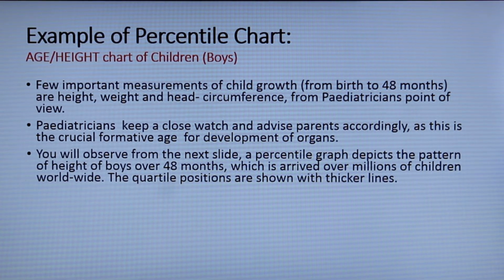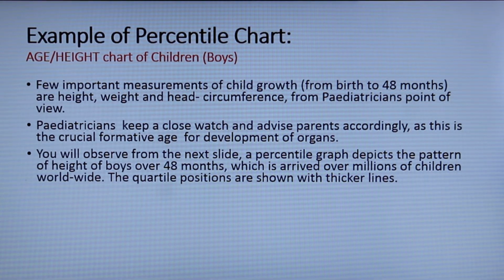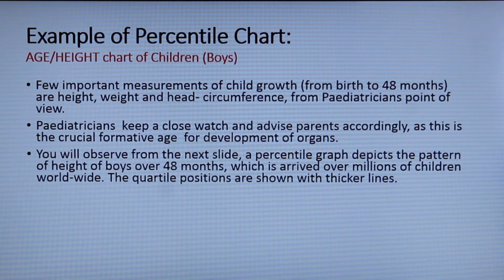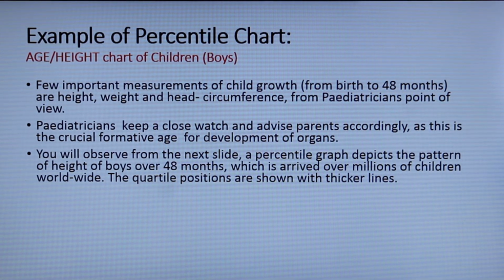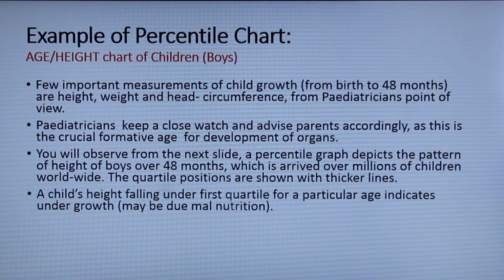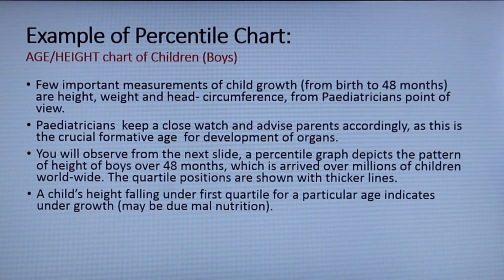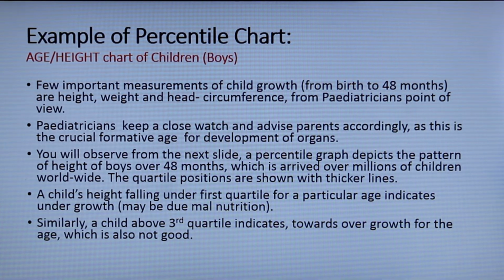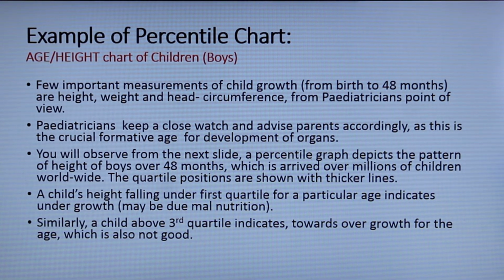You will observe from the next slide a percentile graph depicting the pattern of height of boys over 48 months, which is arrived at over millions of children worldwide. The quartile positions are shown with thicker lines. A child's height falling under the first quartile for a particular age indicates undergrowth, maybe due to malnutrition. Similarly, a child above the third quartile indicates overgrowth for the age, which is also not good.